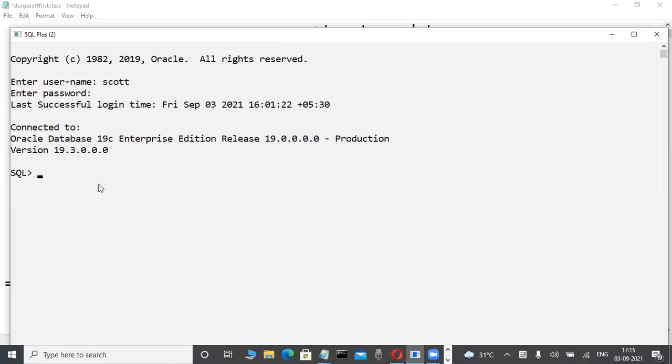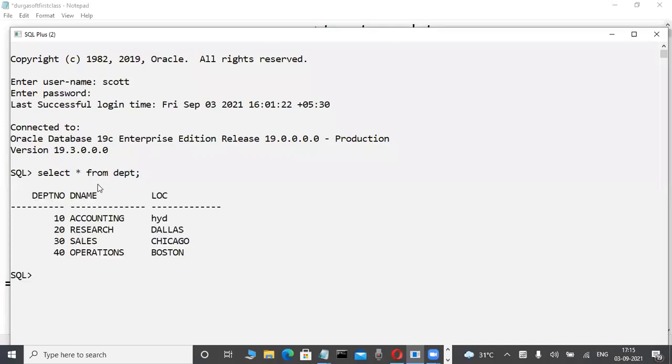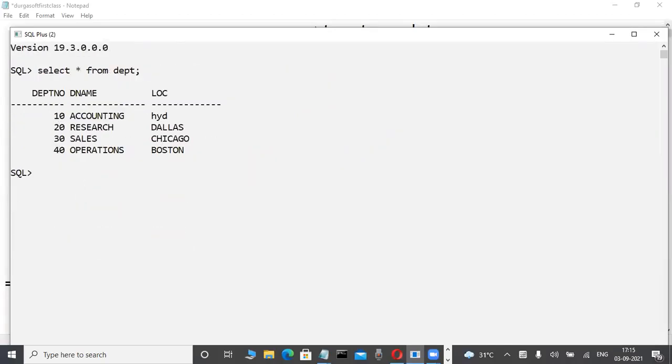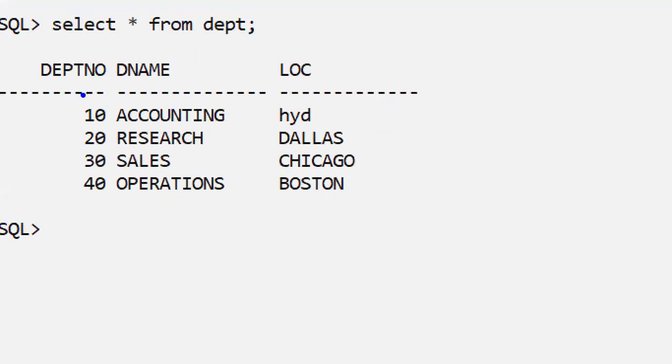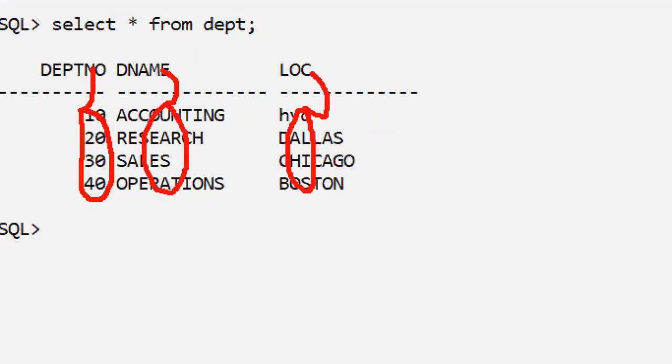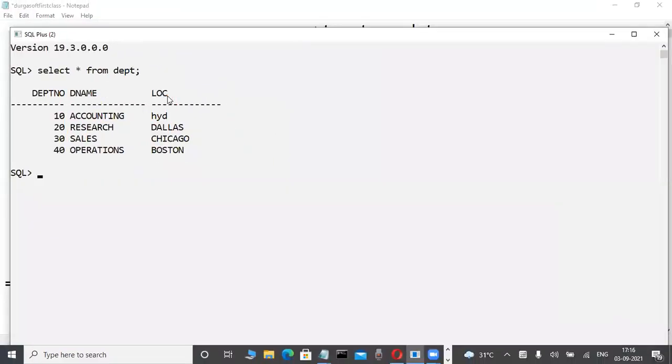Now check it out. Observe it here. For newcomers, this is an Oracle database. This is a relational database. Slowly observe it here. In this database, always a structured collection of data is there. Data is stored in an organized fashion, because here it is in table format only. These numbers are stored in this column, these strings are stored in this column, and these strings in this column. That's why the data is stored properly in a structured manner in these relational databases.